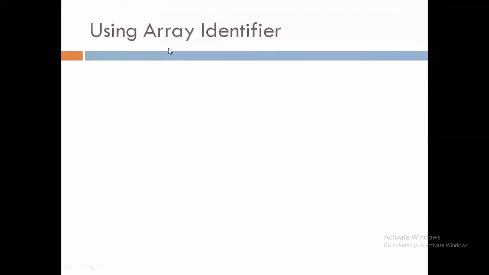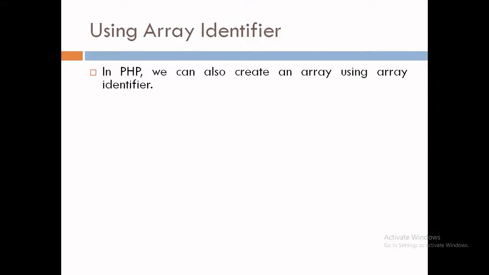Now moving ahead, using array identifier. It means we can also create an array with the help of array identifier. Now what is array identifier? So array identifier is nothing but a symbol by which we can identify that it is an array. So in PHP, we can also create an array using array identifier. Syntax: $arrayname, then square bracket, is equal to value. So here square bracket, that is my array identifier.